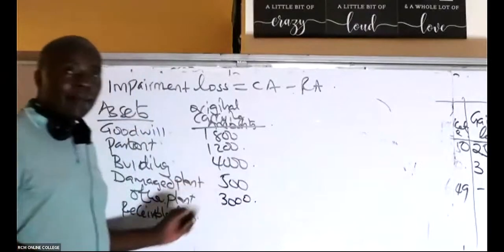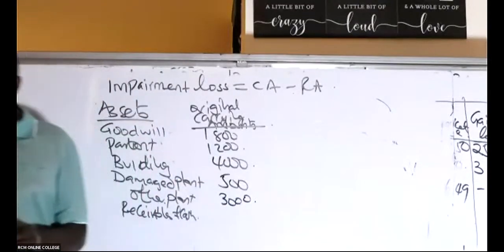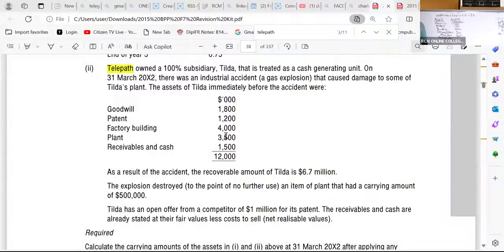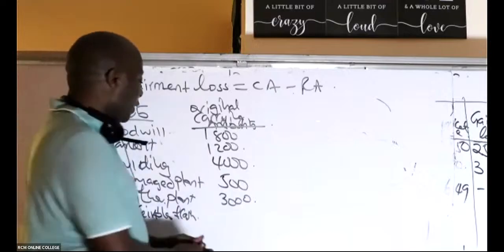Because the 2 of them must add up to 3,500. All right. So plant 3,500. I've been able to apportion this to damage, and the other plant, which will be 3,000. And then we have receivables and the cash, 1,500.